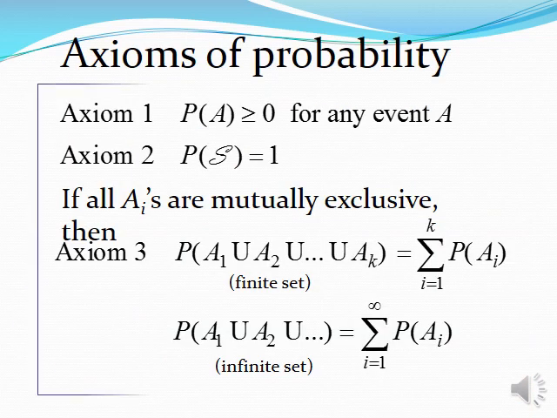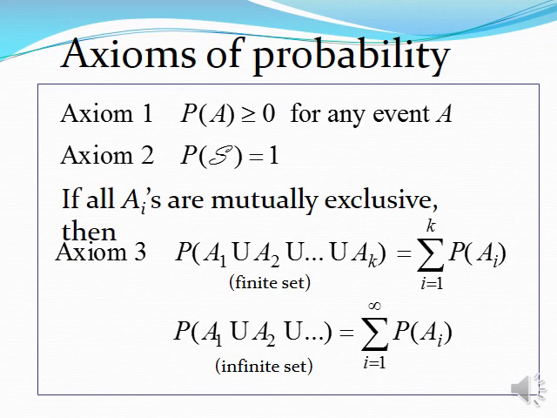Here are the axioms of probability. Axiom 1 says that P(A) is greater than or equal to 0 for any event A. Axiom 2: P(S) is equal to 1, where S is the sample space. Axiom 3 says if all Ai are mutually exclusive, then the probability of A1 union A2 union, etc., up to Ak is equal to the summation, i varies from 1 to k, of P(Ai). Here the set is a finite set. If the sets are infinite, then P(A1 union A2 union, etc.) is equal to the summation, i varies from 1 to infinity, of P(Ai).